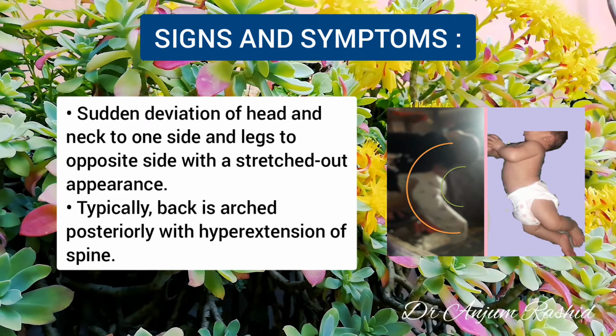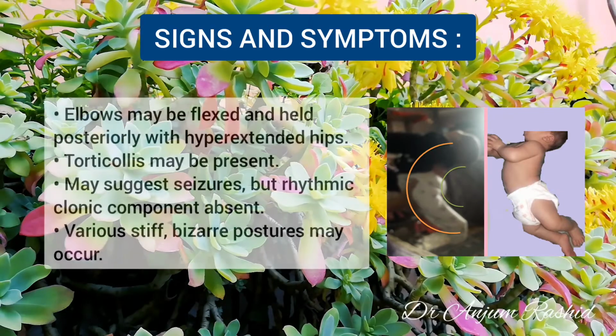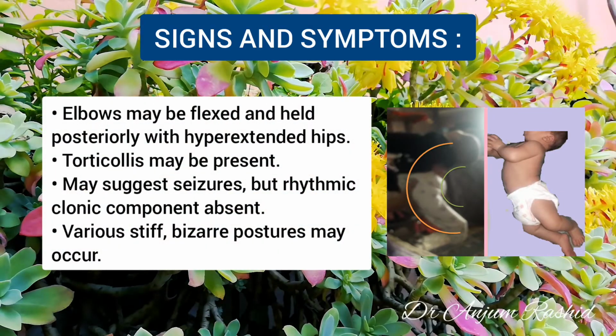Typically, the back is arched posteriorly with hyperextension of the spine, and the elbows may be flexed and held posteriorly with hyperextended hips. Torticollis may be present. Although the intermittent stiff tonic posture and periods of crying and apparent discomfort may suggest seizures, in many cases the rhythmic clonic component which may be present in seizures is not described in Sandifer syndrome.